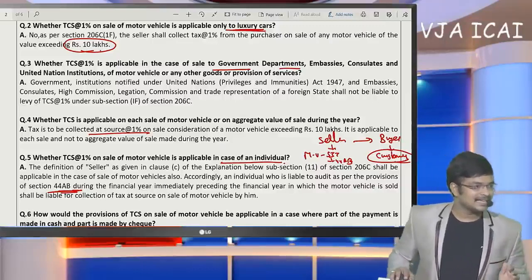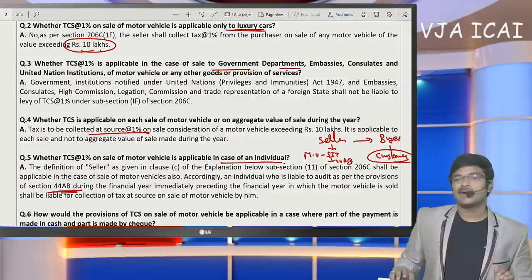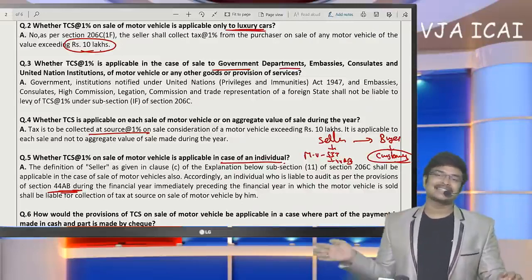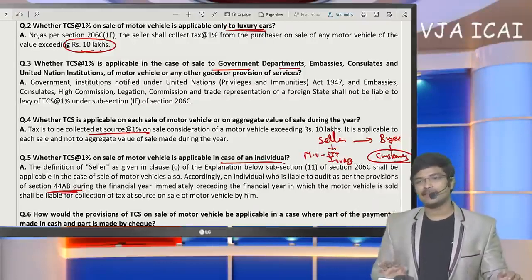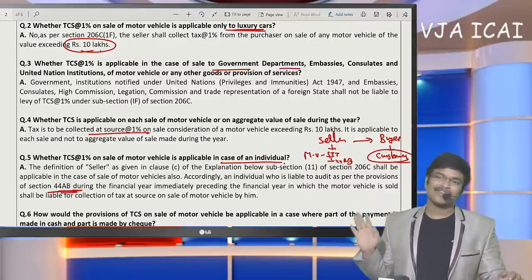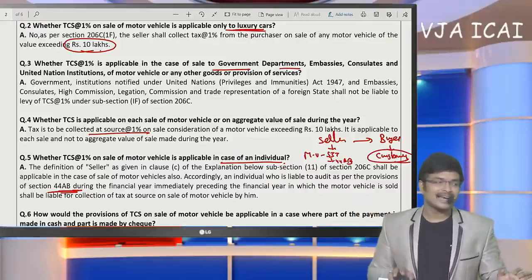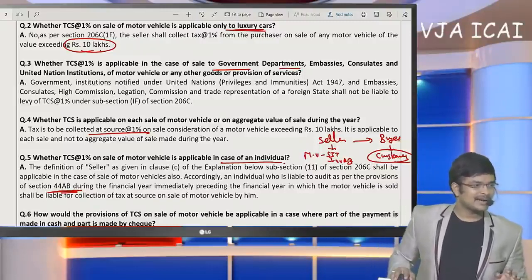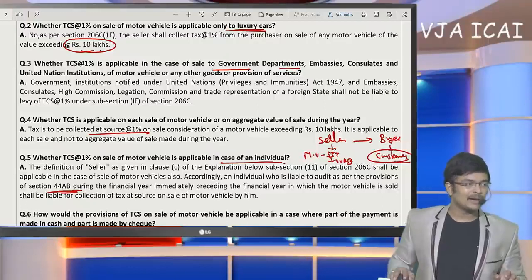TCS calculation on vehicle invoice cost or on-road cost? Okay, right. TCS is on the on-road price. That means taxes, road tax, insurance fee need not be included. Without including them, if the value of the motor vehicle exceeds 10 lakhs, then TCS is required to be collected. Next, on property tax payment, is TDS required to a local body? Not required.